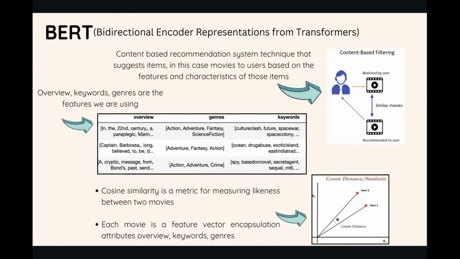It relies explicitly on the features of the movie dataset, making its recommendations more interpretable. What you see is a sample of the features in the movie dataset, where we later concatenate the overview, genres, and the keywords. Cosine similarity is a metric for measuring likeness between two movies. Each movie is a feature vector of attributes: overview, keywords, genre, and title.